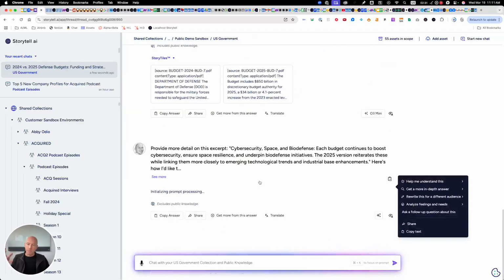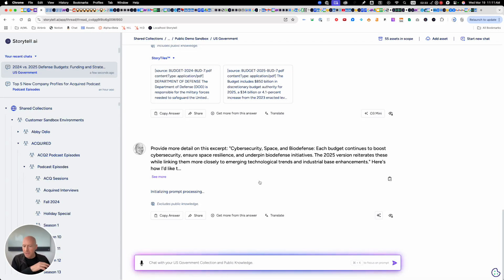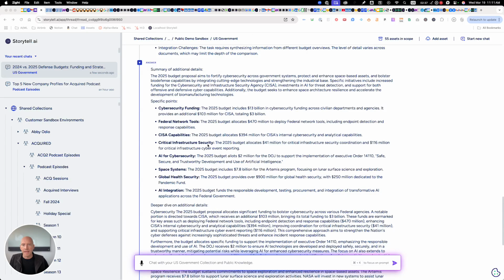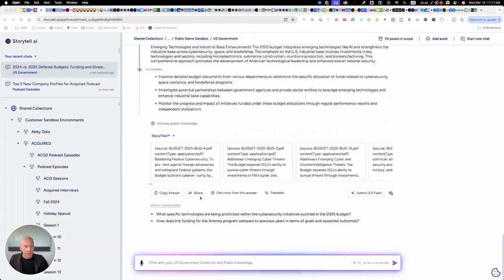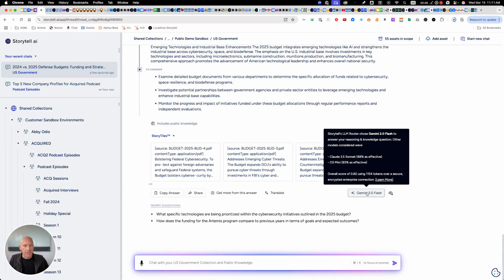Now it's going to reach more deeply into the large language model, into all the data, and give me a better, deeper answer. We can see that now it's giving me a lot more detail on just this piece, right? So it was 1 bullet point, now it's many paragraphs. And we chose Gemini this time to answer this question.